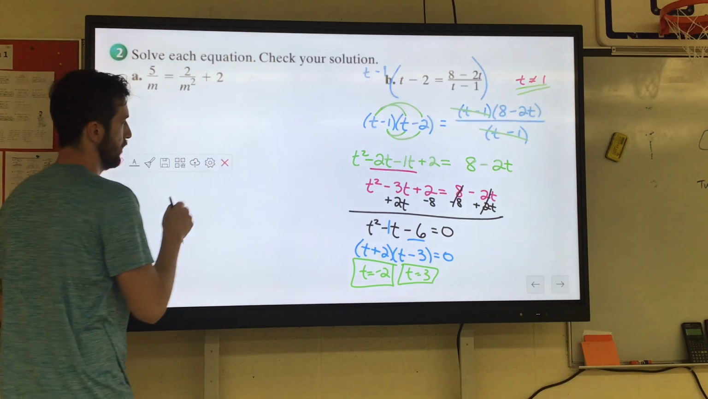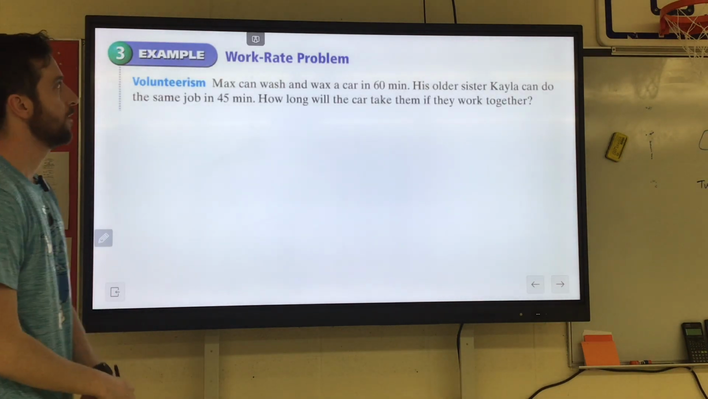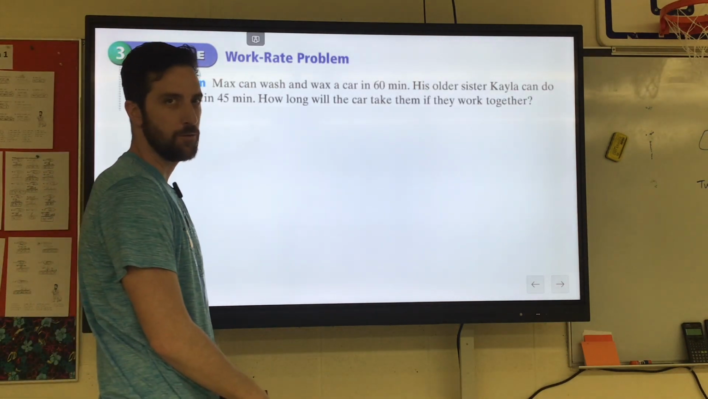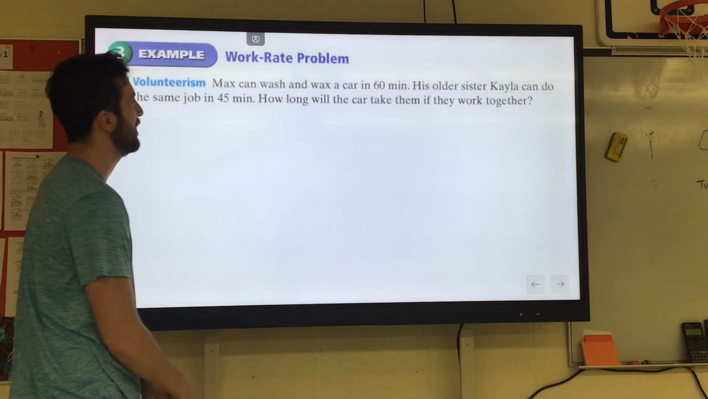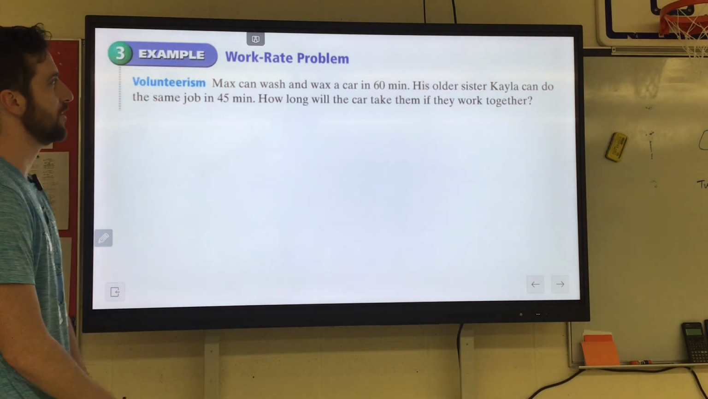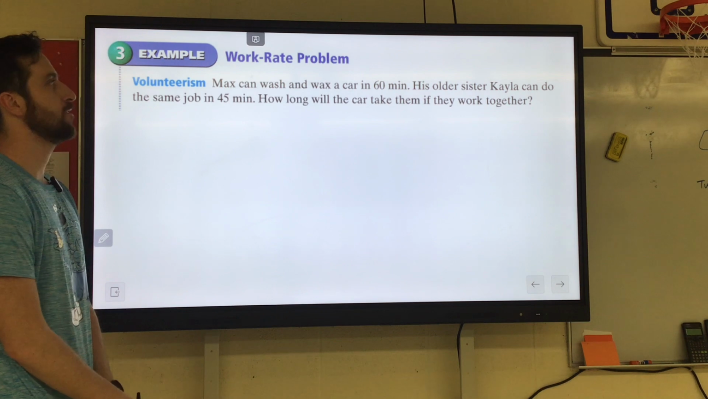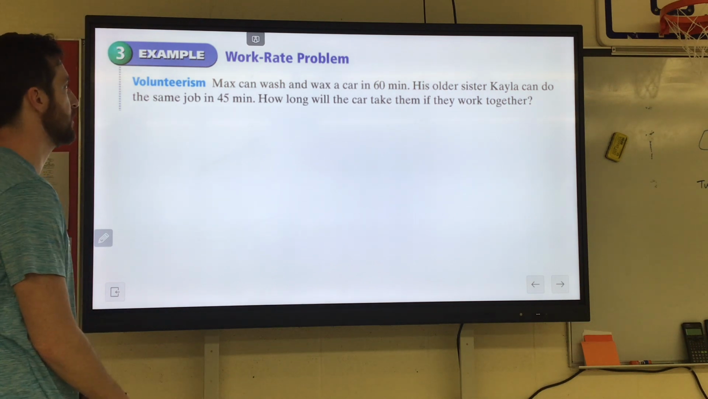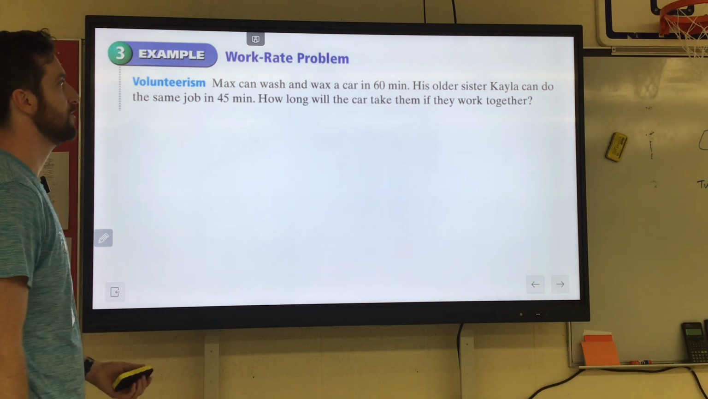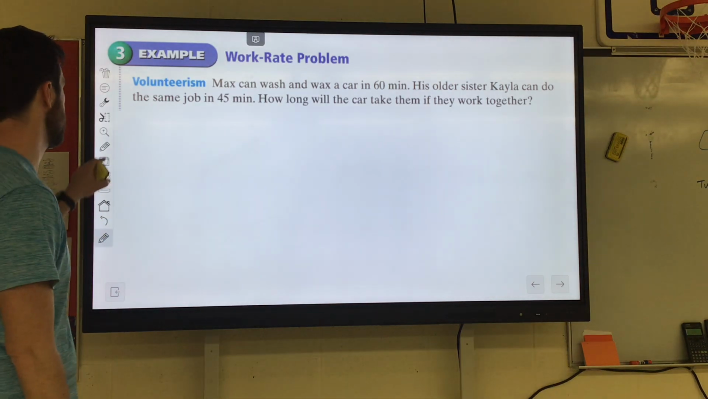Here we go. Oh! The work rate problems. Story problems. Fun. Max can wash and wax a car in 60 minutes. His older sister Kayla can do the same job in 45 minutes. How long will the car take them if they work together?